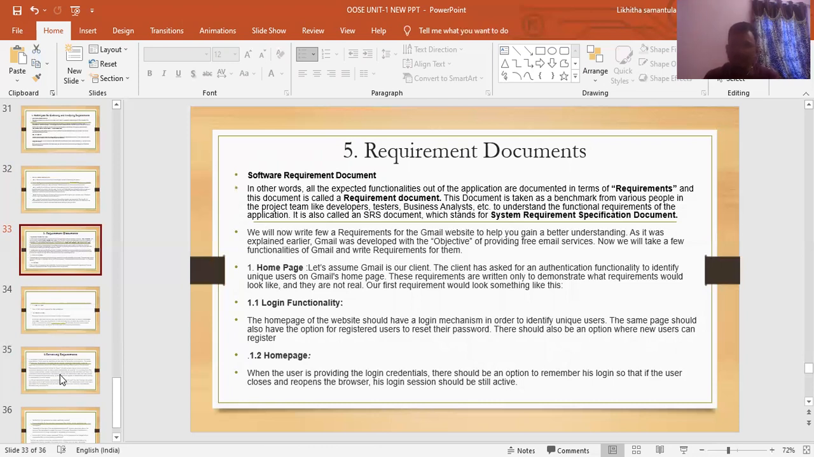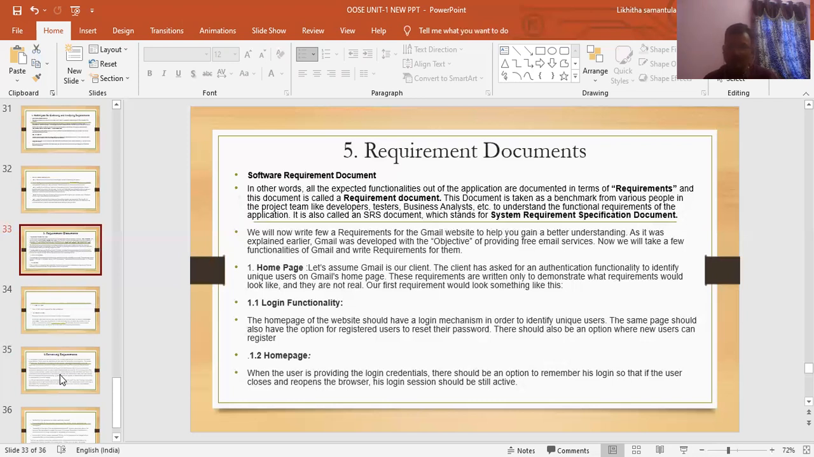A requirement document means which functions are very important for solving the project, for utilizing the project. These functions are called requirements. The document is called the requirement document. This document is taken as a benchmark by various people in the project team, like developers, testers, and business analysts.